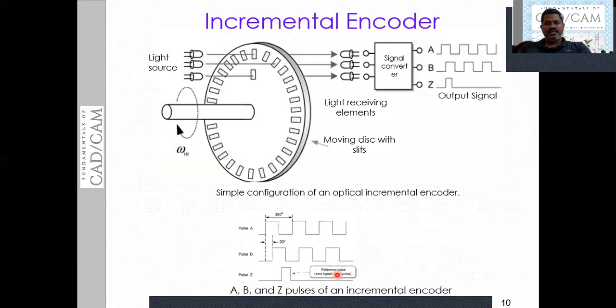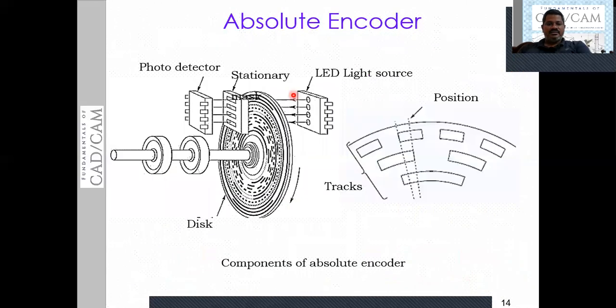As you can see, the slits are side by side here, but in the case of the absolute encoder, the slits are arranged concentrically, in the form of concentric circles like this. In this case also, we have a disk which is mounted on the shaft, which is rotating with some RPM, or which is having some rotational motion.